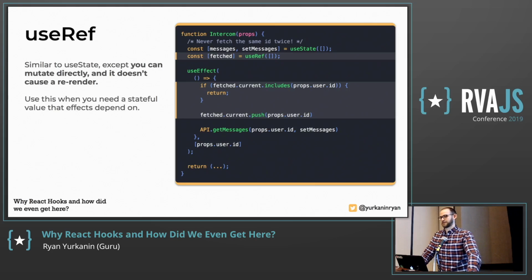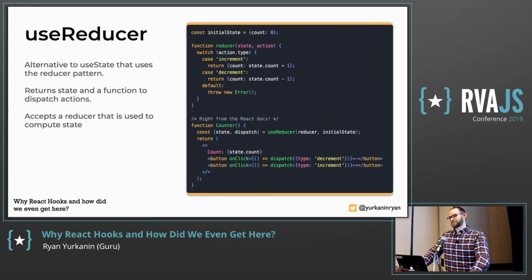So this example is maybe when you get a user ID, if you've already fetched their messages, you don't want to do it again. Like if you're constantly flicking back and forth and you'd rather cache it. So you can set up a ref that has all of the IDs you've previously gotten, and you don't fetch them again. You don't want to cause a re-render though, right? You just want to store some information and have it be cleaned up when the component unmounts, because maybe you want the cache to reset, and that's what this is super useful for. And that's a time that you may want to use it.